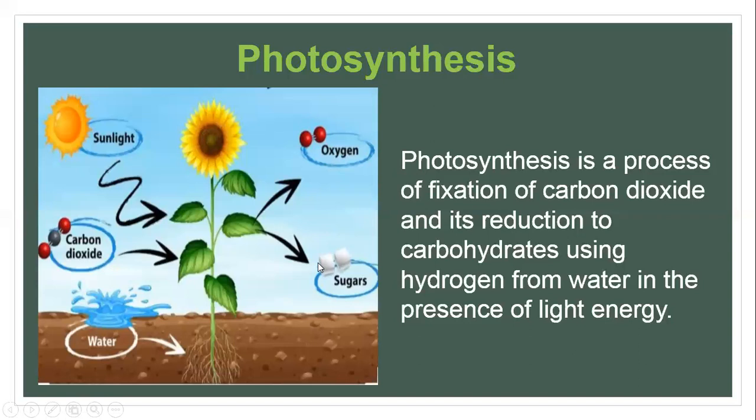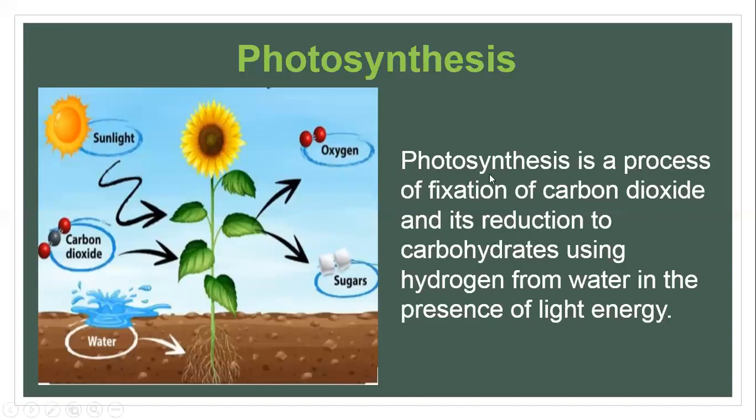And then you see, obviously, when we talk about light energy, light is going to be absorbed by certain suitable pigments, okay? So basically pigments are necessarily present there for the absorption of light energy. We will talk about the pigments later on, but basically this is the technically true definition of photosynthesis, which is required in A level, okay?